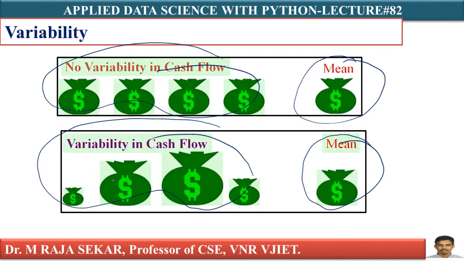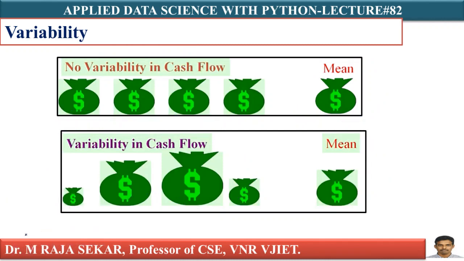The second row set has more variability. Therefore, the quality of the mean is explained by variability, that is nothing but dispersion. Why? Because even though there is variability, you are getting the same mean.